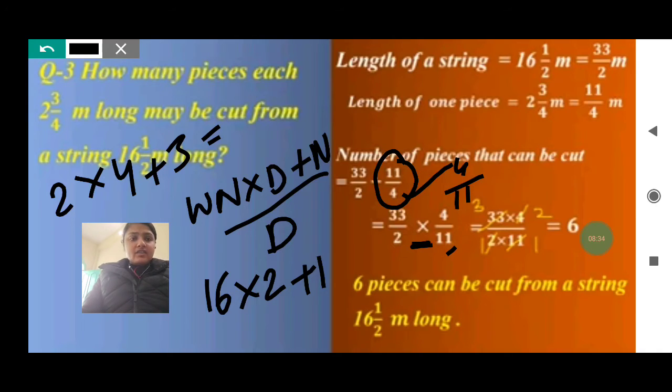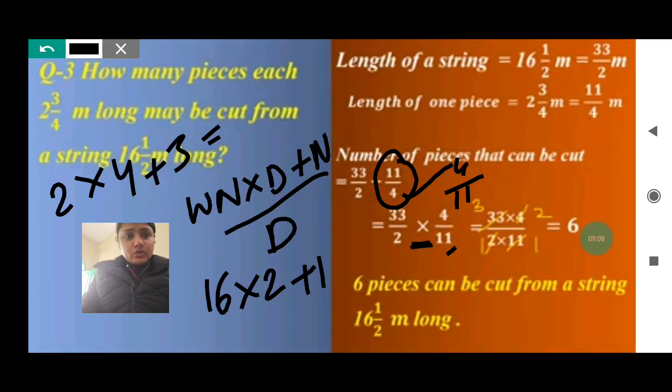After that, I will draw one bar and write the numbers on the bar. 33 into 4 and downside I will write 2 into 11. Now by crossing you see, is it divisible further? So yes it is. 11 ones are 11 and 11 threes are 33. So this 2 we have cut. Now 2 and 4 are there. 2 ones are 2 and 2 twos are 4. This is also cut. Now can it be divisible further or is it in lowest terms? Yes, they both are in lowest terms. We cannot divide it further.